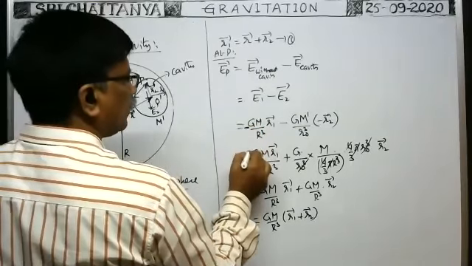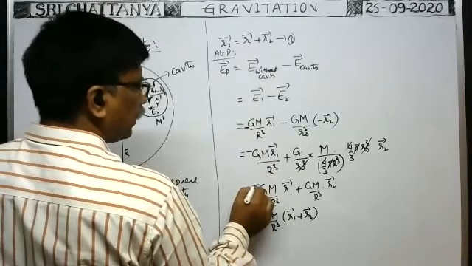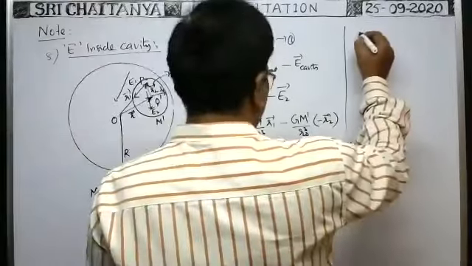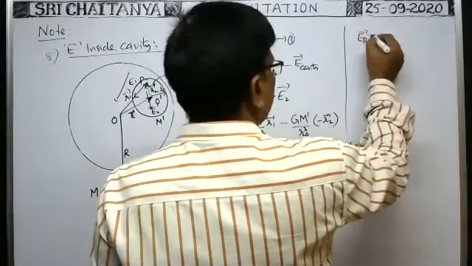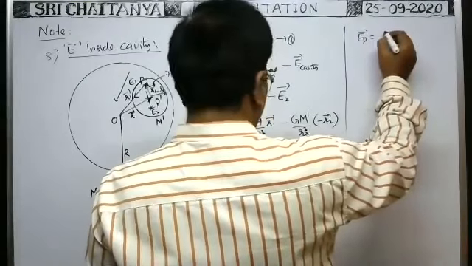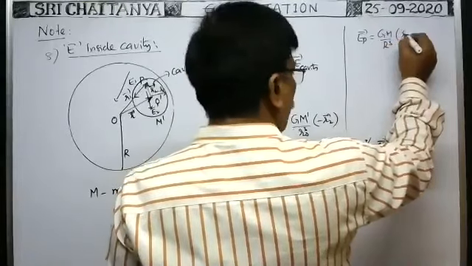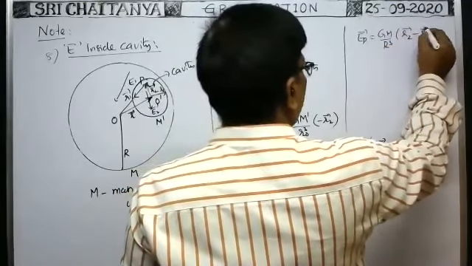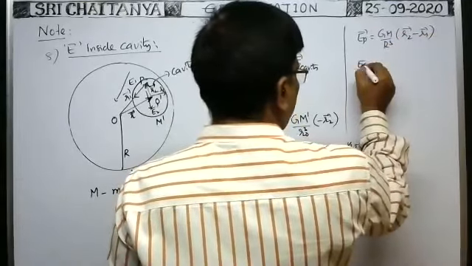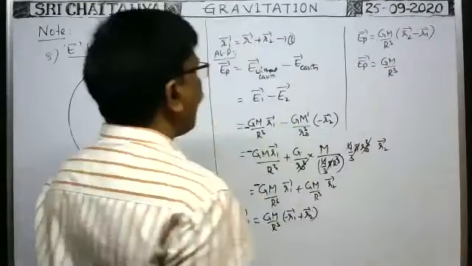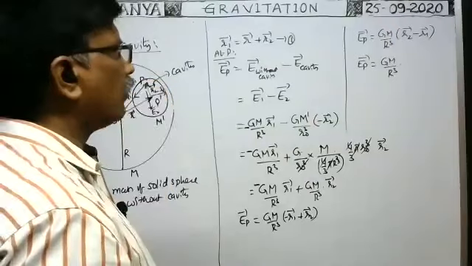So this is minus. Therefore, intensity of gravitational field at the point, EP bar, is equal to GM by R cube into R2 bar minus R1 bar.